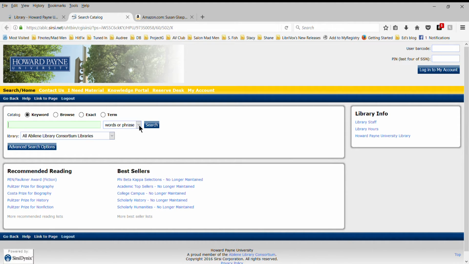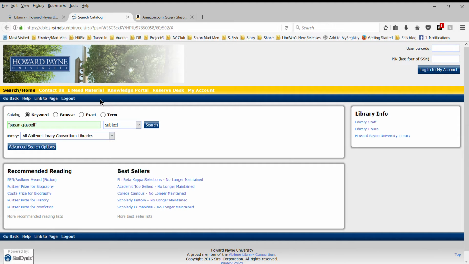Now, for some reason, when I click on the drop-down menus, I see the drop-down menu, but it doesn't show up on the app that I'm using to record this video. So you'd want to change it from words or phrases to subject. And you would want to put in the person who is the topic for your paper. We're just going to use...